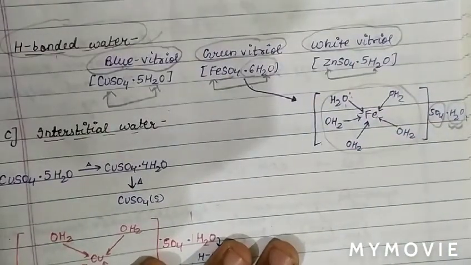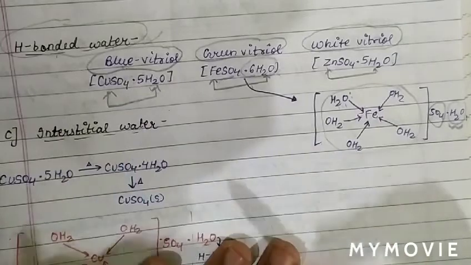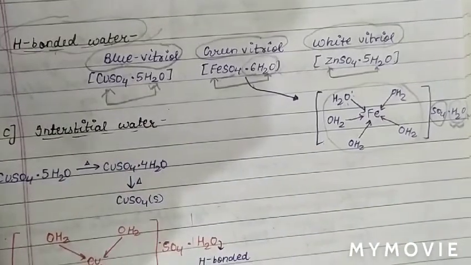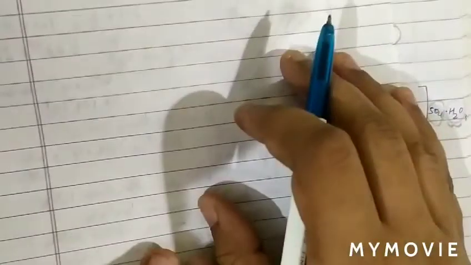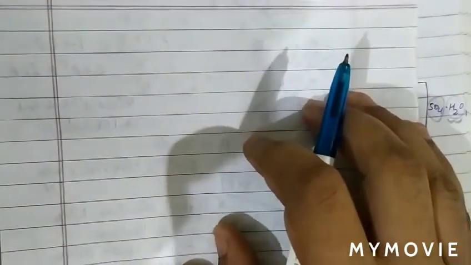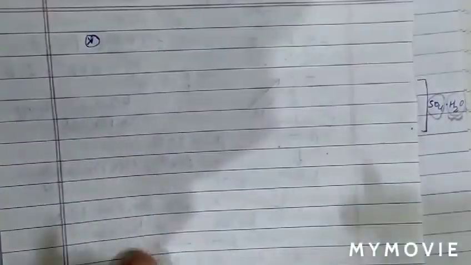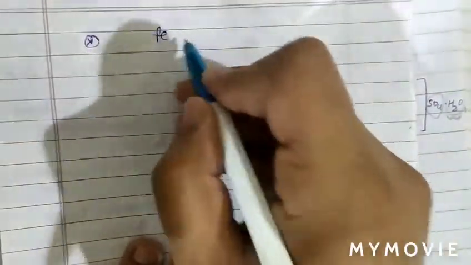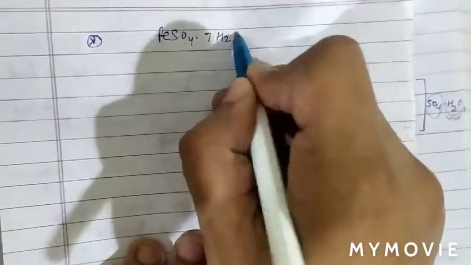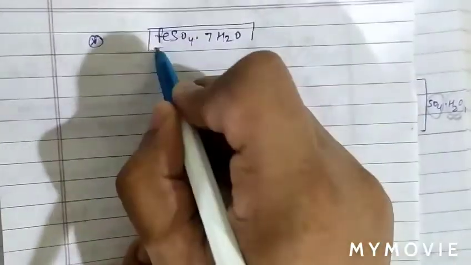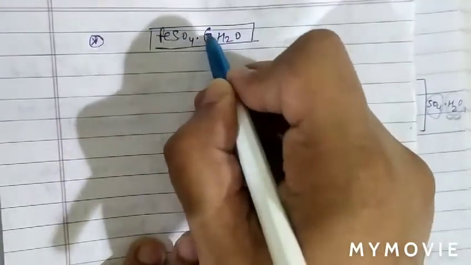Basically, why did we call it hydrogen bonded water? The reason behind calling it hydrogen bonded water is, let's take the example of FeSO4.7H2O.